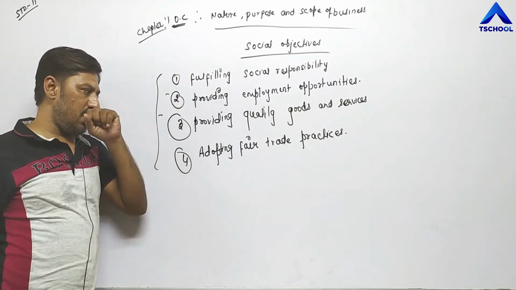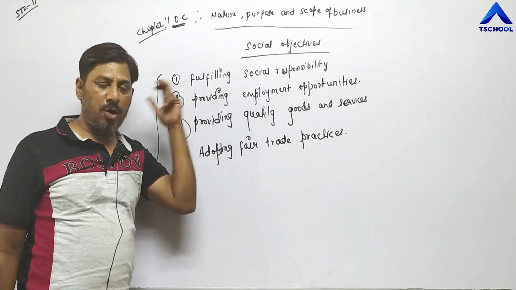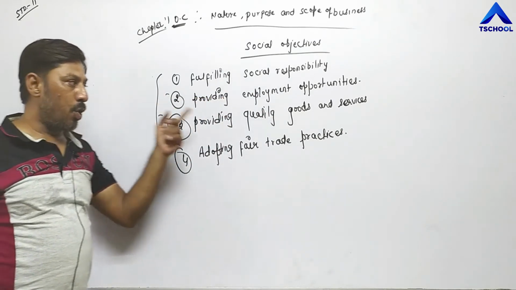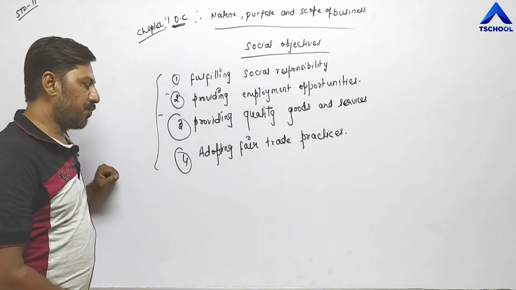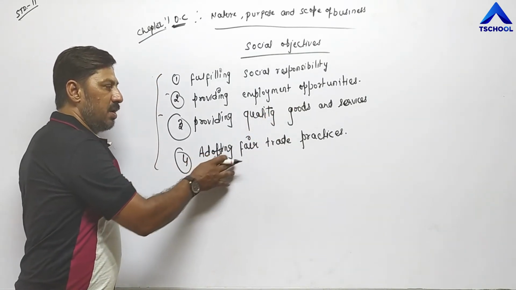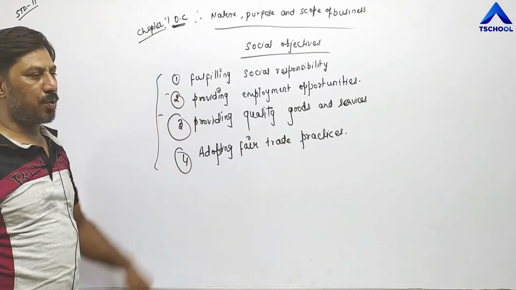Fulfilling social responsibility, providing employment opportunities, then providing quality goods and services, and fourth one is adopting fair trade practices. Now first one is fulfilling social responsibility.